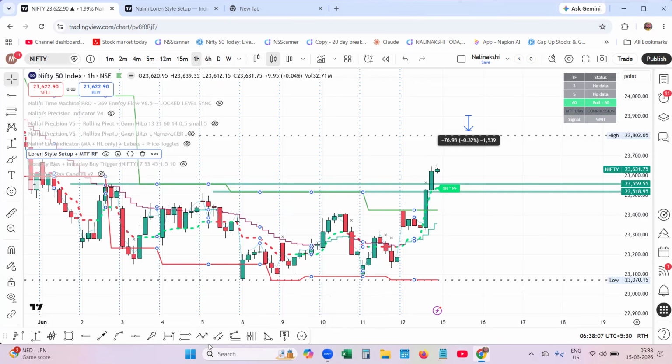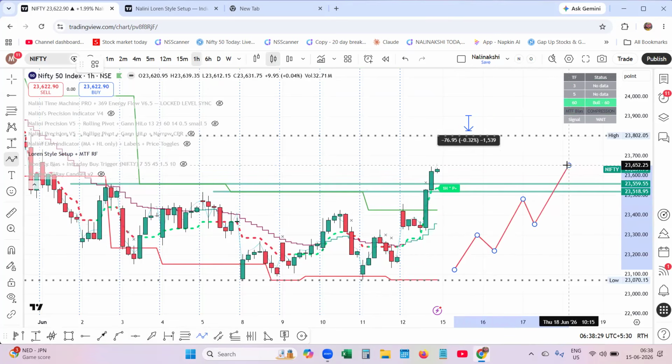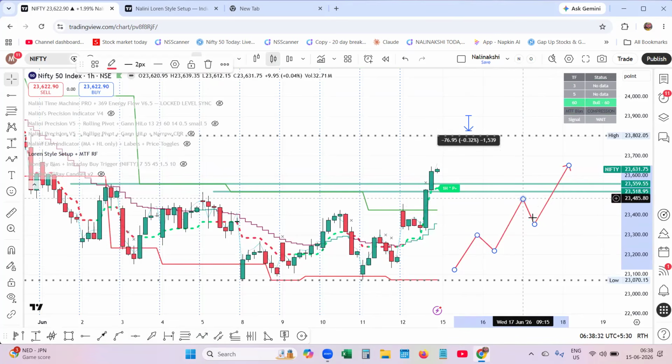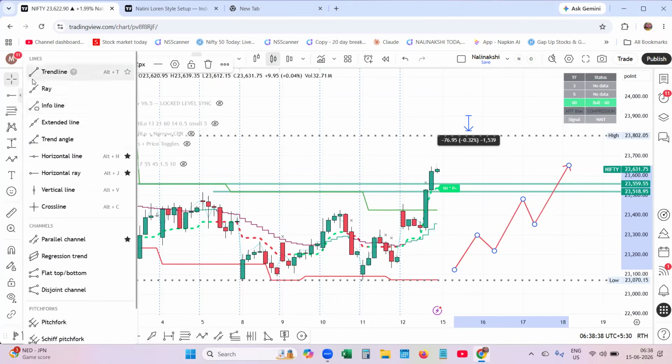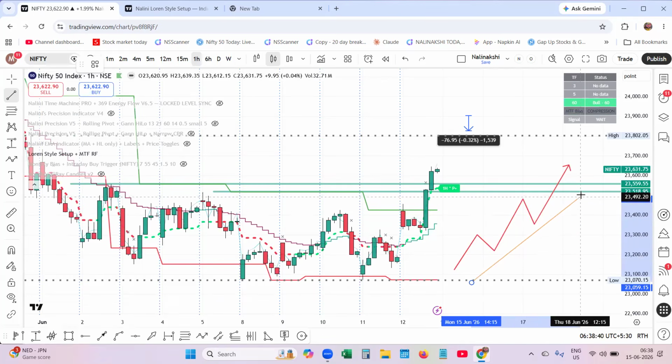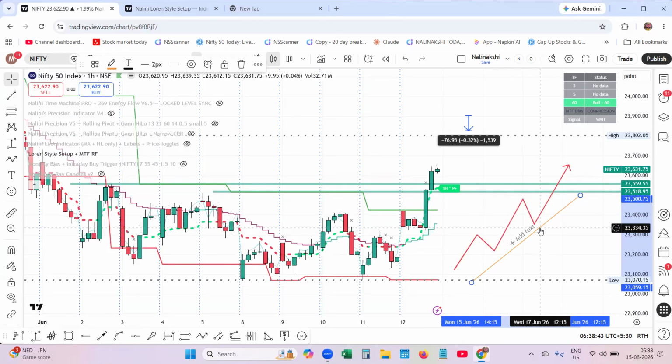Market structure is like the structure of a building. It should not collapse if it is going up, and it should not collapse if it is coming down. Market structure is, if it starts moving higher, it has to keep moving. It is a natural process. It goes up, comes down, goes up, comes down. But if I apply a line over here, it should have a base to support it even if it comes down.